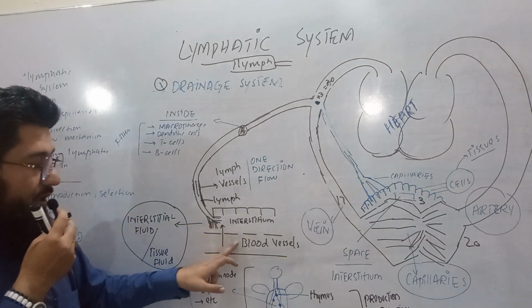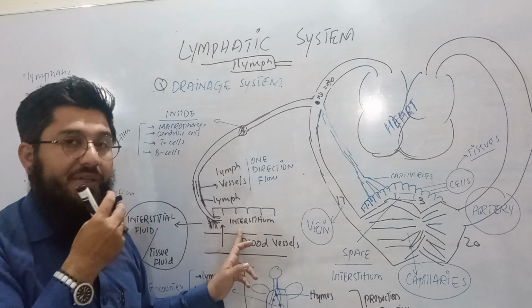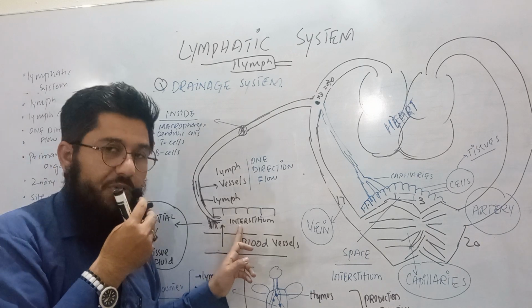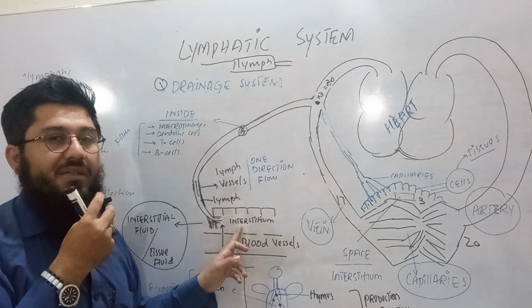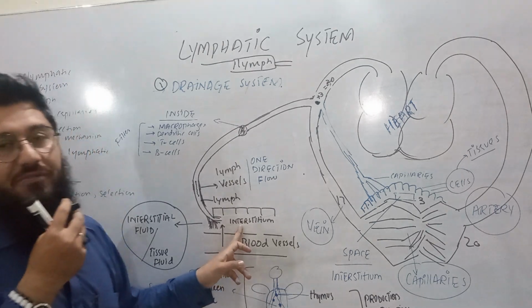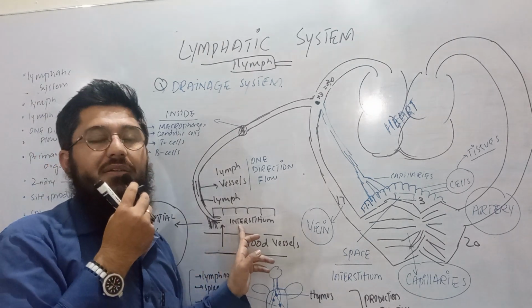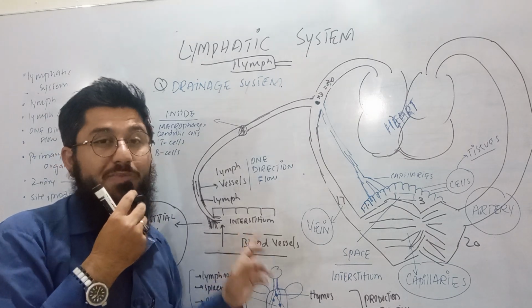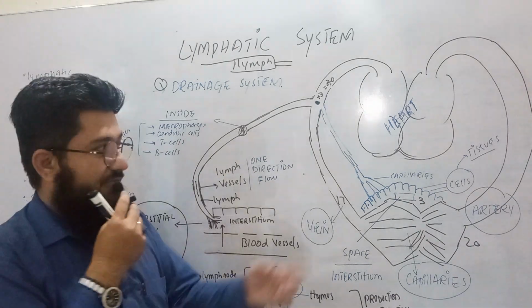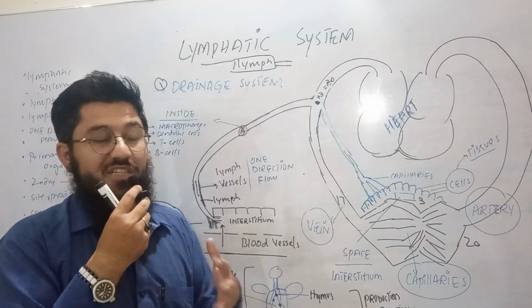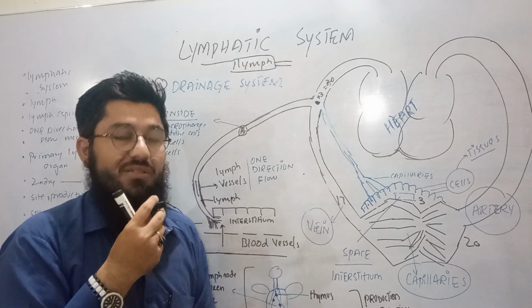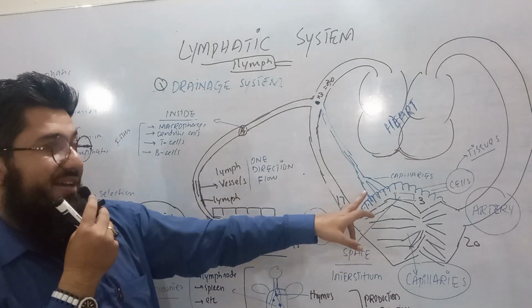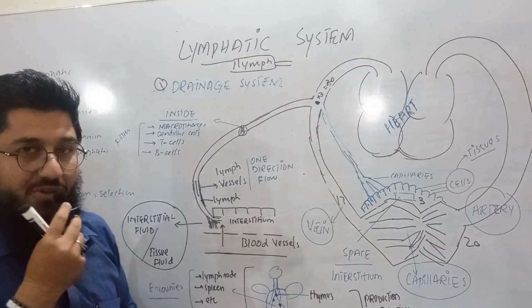Simple. When the fluid is moving from the blood vessels, from the capillaries, into the interstitium, when it becomes interstitial fluid or tissue fluid, at that time there is enough contamination in this fluid. There might be viruses, bacteria, some other germs, some other pathogens. Those pathogens are supposed to be removed. Veins have no property to remove these pathogens. So for that, the fluid is supposed to be moved via the lymphatic system, via lymph vessels.